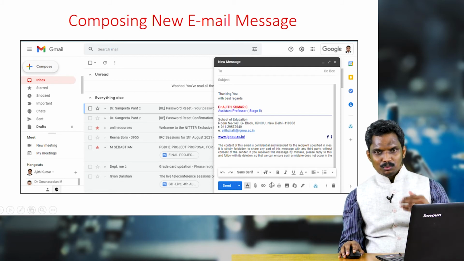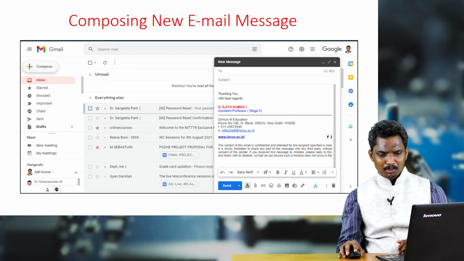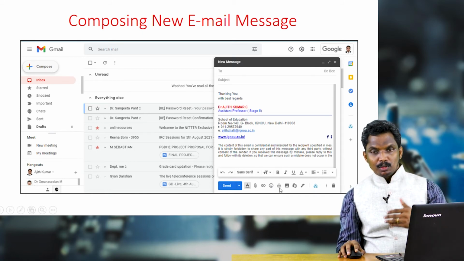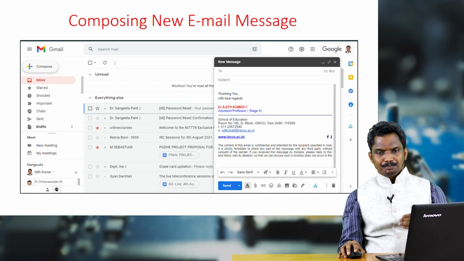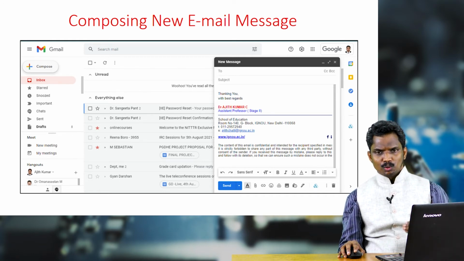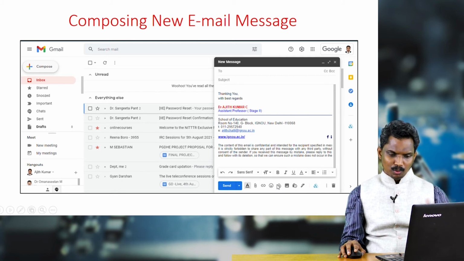You can of course, this is very common in WhatsApp and Telegram messages, attach emojis. So there is an option for attaching emojis also. Then you have the facility to attach files from your Google Drive, because this is a product of Google company. Google Drive is of course their product. So if you have some files which are there in your Google Drive, that can be directly imported from your Google Drive. So you do not have to go to the Google Drive. Instead you will click on this triangle shaped icon, then it goes to your Google Drive.